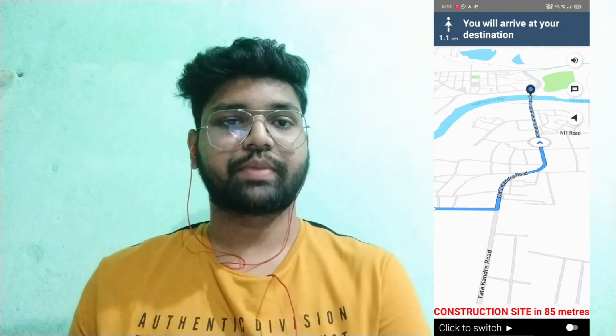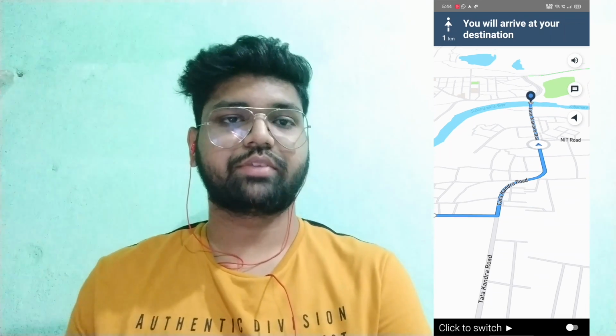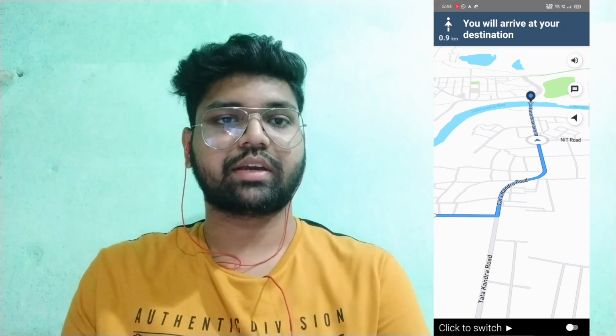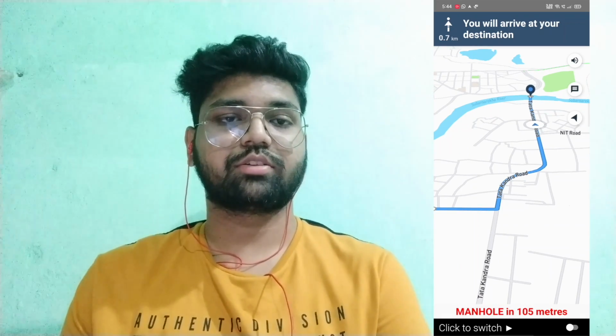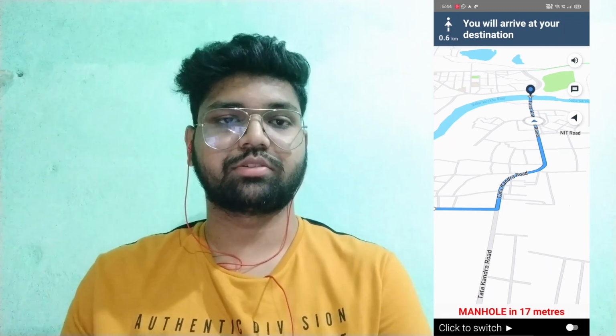Here I have made two sections. The first one is the map view and the second one is the car view, and we have tried to create an animation of the car: as the location changes and the person is moving, the vehicle also moves, and when the person stops, the vehicle also stops.